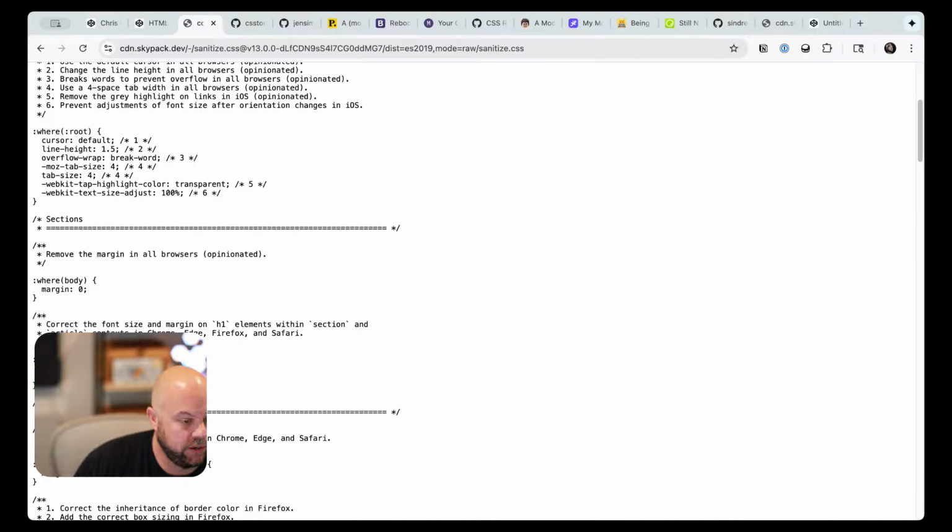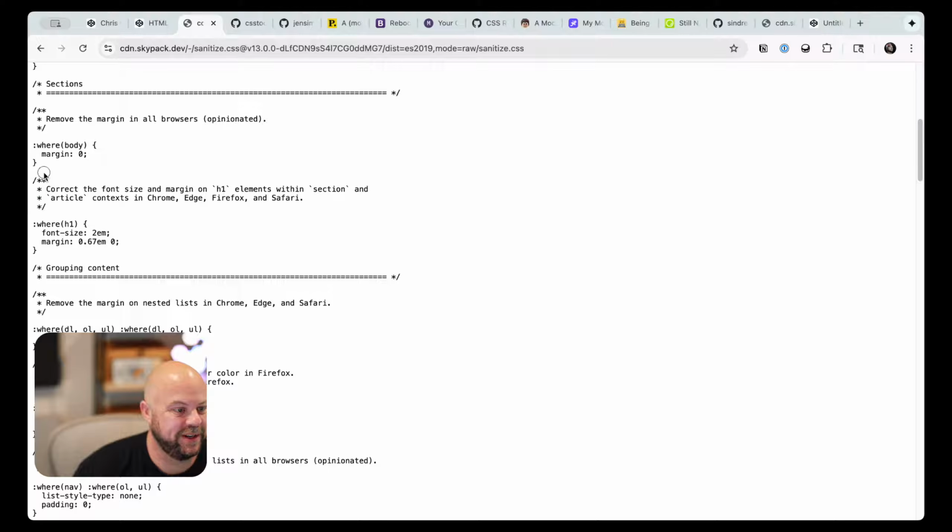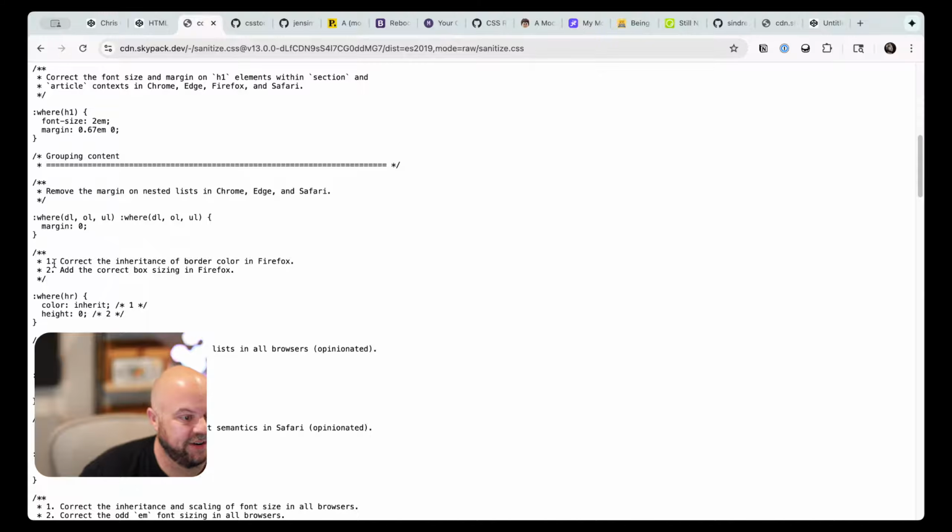So H1s are weird. Remember we looked at the Firefox article yesterday? They fixed H1s now. So H1s are not sized differently depending on if they're within a section anymore. It's just been changed. Look at that. I bet Jonathan would have been so happy, a million years ago when he wrote this, that that's fixed now. Kicking margins off of lists.